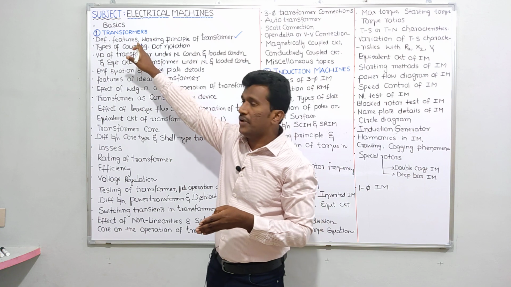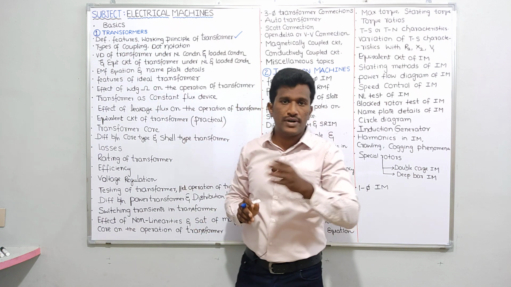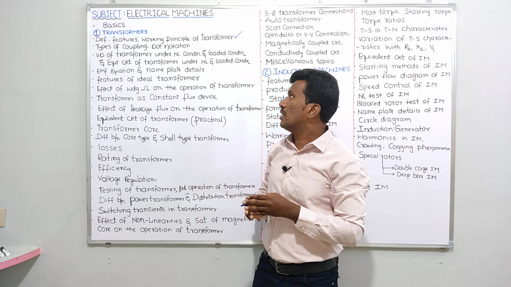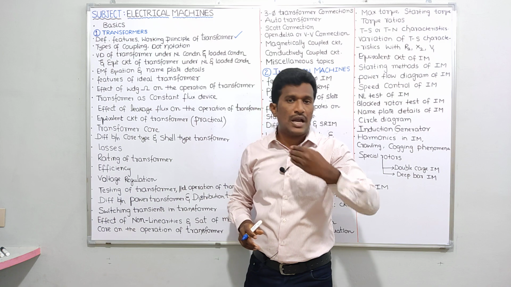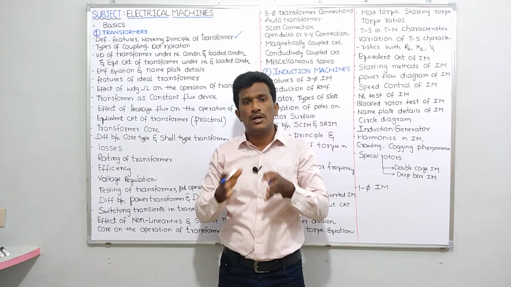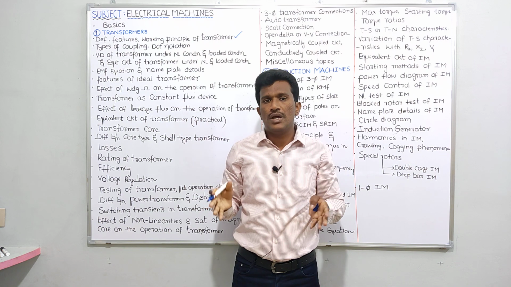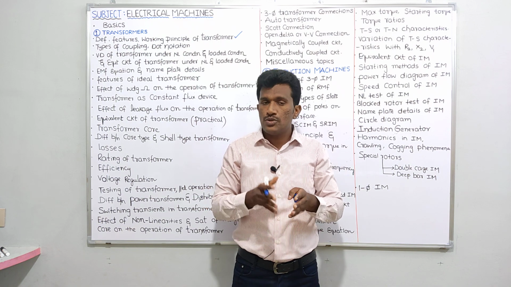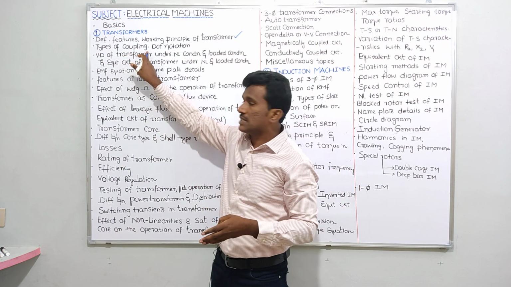As I told you, first topic I'll be taking is the definition of transformer, features of transformer and working principle of a transformer. Okay, and the next topic I'll be taking is types of coupling. In a transformer, two windings are magnetically coupled. In types of coupling, you have positive coupled circuit and negative coupled circuit. Okay, so those types of coupling I'll discuss.